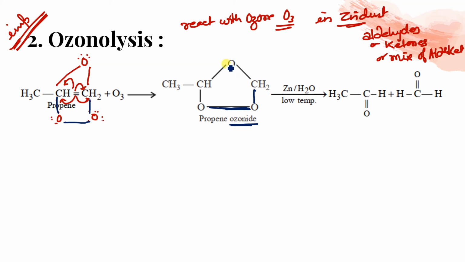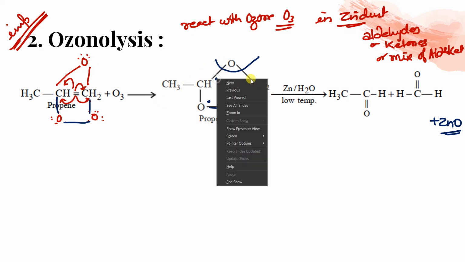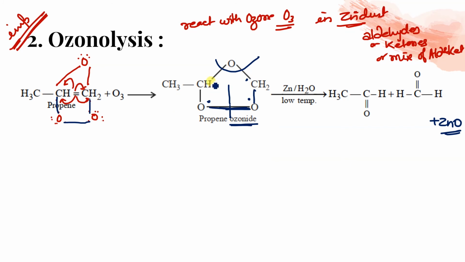जब zinc dust के साथ करेंगे तो what will happen, this bond will break and it will react with Zn to give ZnO, side product ZnO. What next? Now this bond is also undergoing cleavage. ठीक है, so one free radical is over there, one free radical is free over there, and ये bond भी break हुआ तो one free radical is there, one free radical is left over there. Yes, so what will happen, this electron is going to shift over here to make a double bond. This will shift over here to make a double bond.